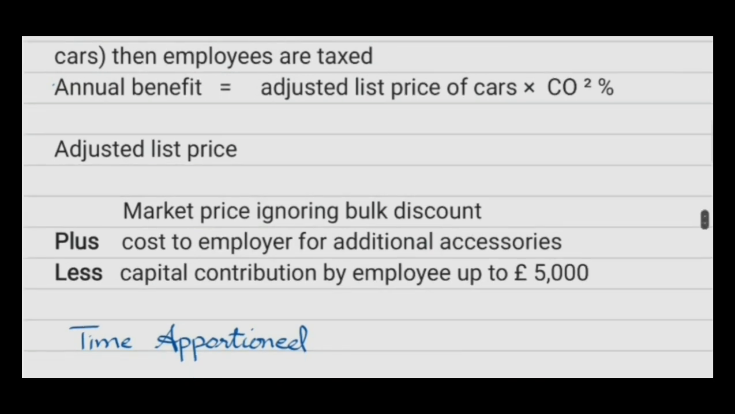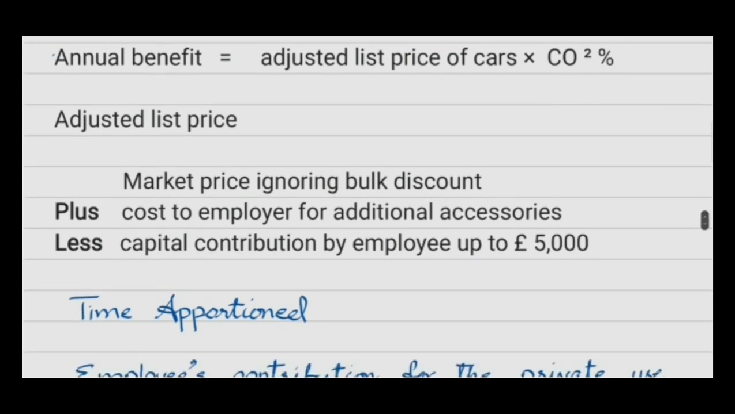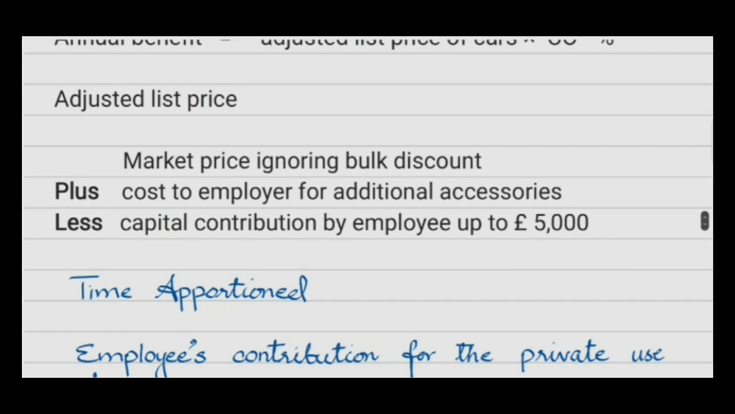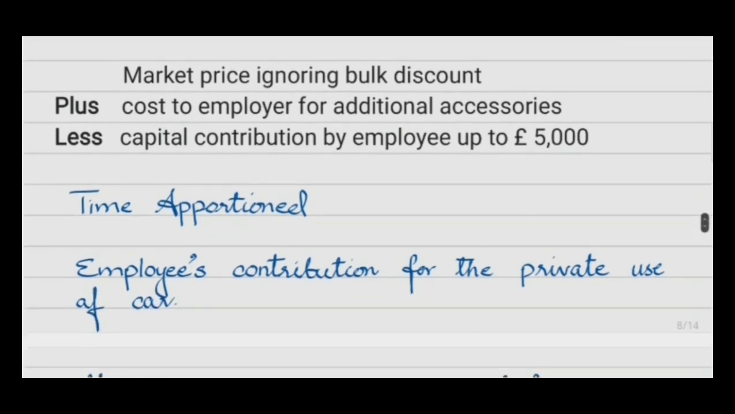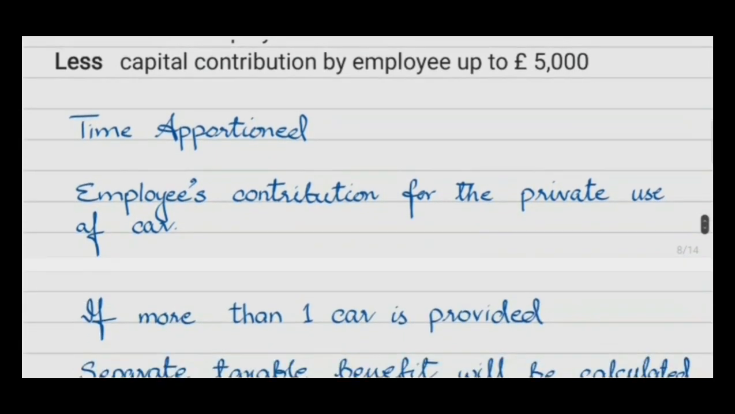It is said to be the market price ignoring bulk discount plus cost to employer for additional accessories less capital contribution by the employee, but up to £5,000. It would be time apportioned and the employee's contribution for the private use of the car would reduce that benefit.